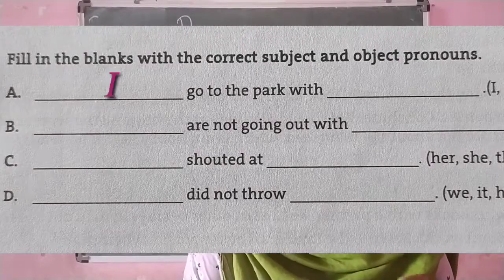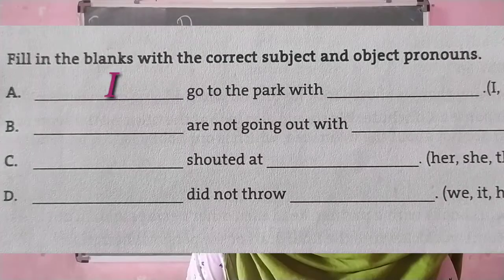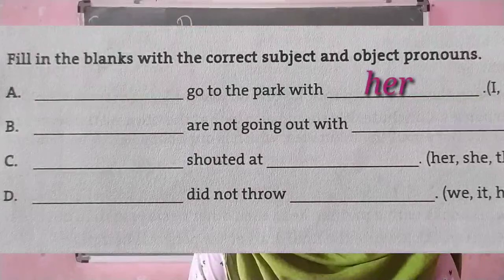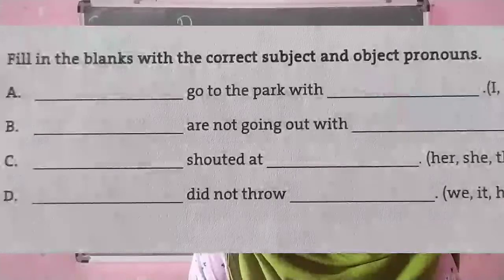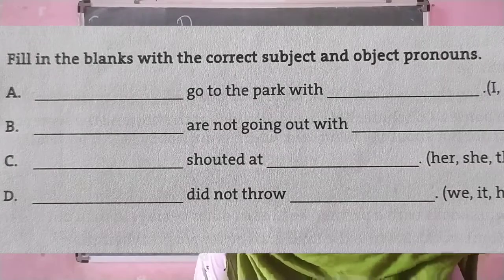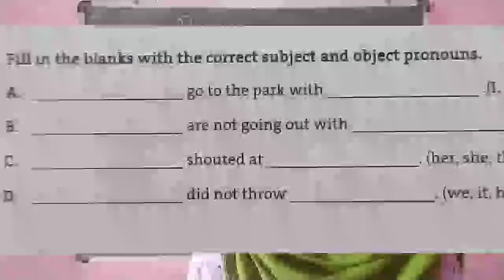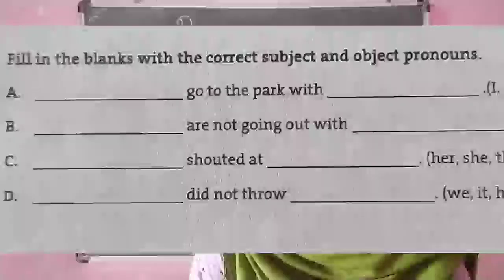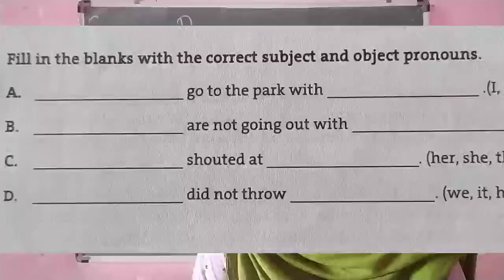Yes, I go to the park with her, or she, or me. Which one is right? Just try to say that. Yes, I go to the park with her. That is fine. Okay. Then B, dash are not going out with dash.